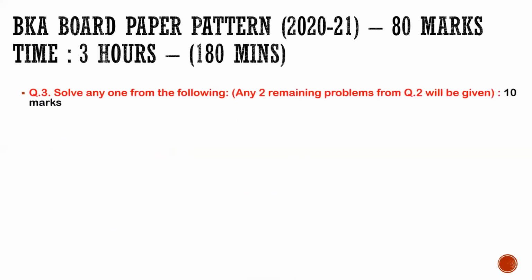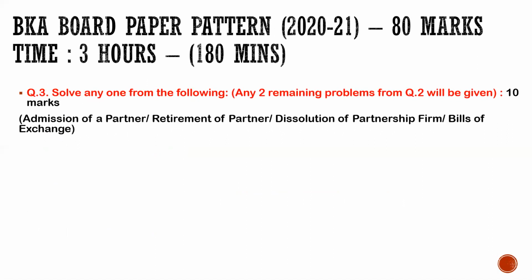All right. So moving on to the next question, question number 3, which is again of the same pattern. So 2 problems will be given and उसमें से कोई भी एक आपने solve करना है for 10 marks. Out of these 4 topics which are given, तो 2 question number 2 में आ गए and the next 2 are given in this particular question. So now you are giving for question number 3 25 minutes. Yes, you heard me right. 25 मिनट आप यहाँ पे बांट सकते हो. That is 11:40 to 12:05.